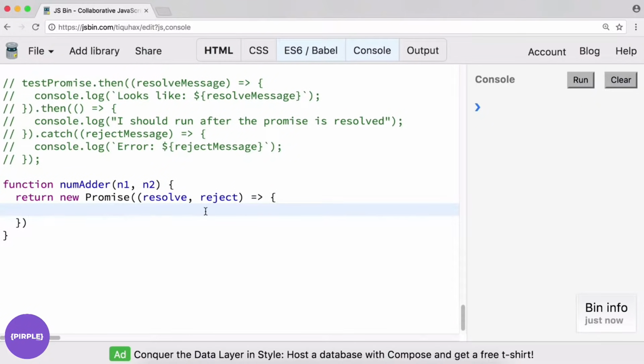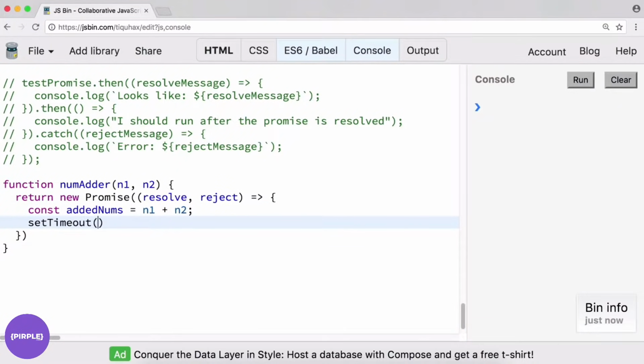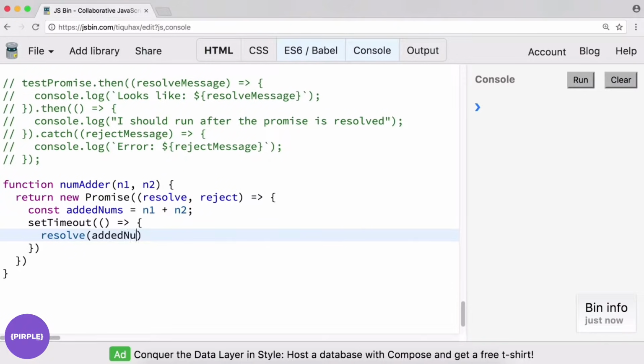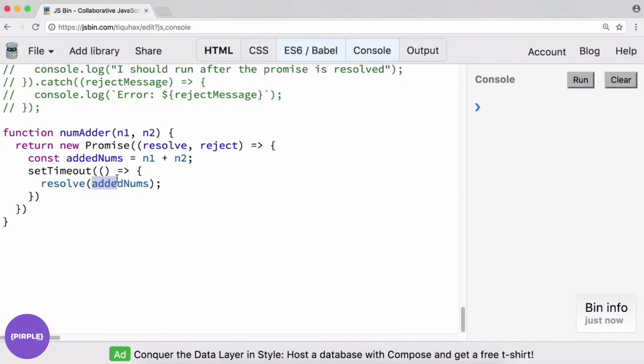Right? And we will say const addedNums equals n1 plus n2. Pretty straightforward. We're going to do our typical setTimeout, and we will just resolve with addedNum. So we're not resolving with a string, we're resolving with a number, but this could be an object, this could be any data type you need really. And we'll take 500 milliseconds for this one.